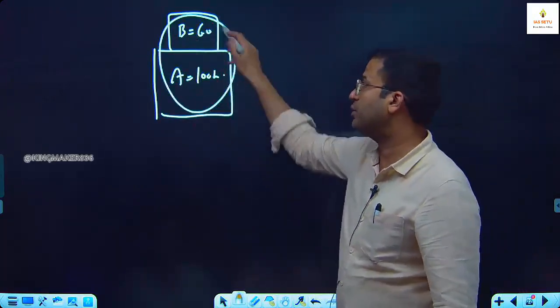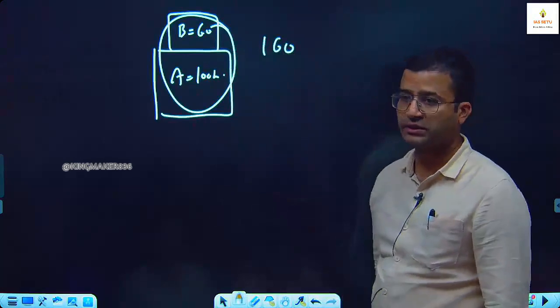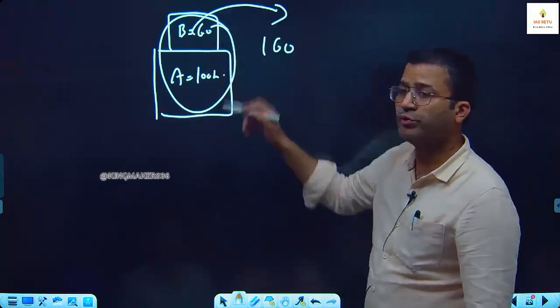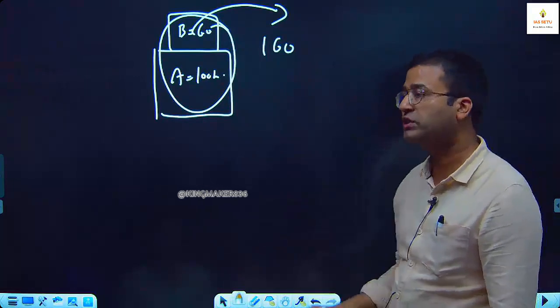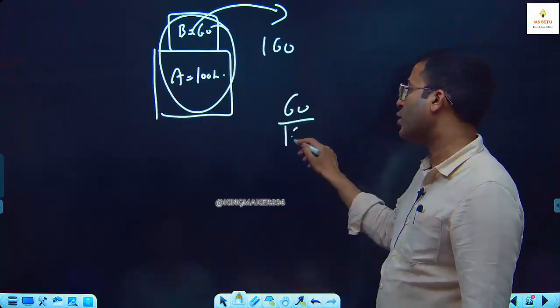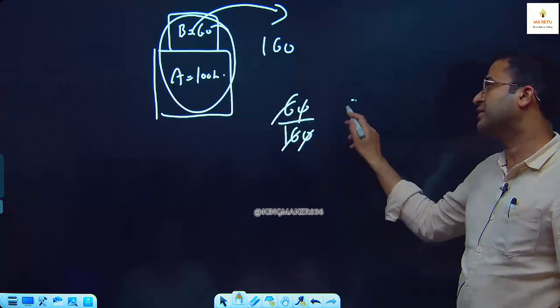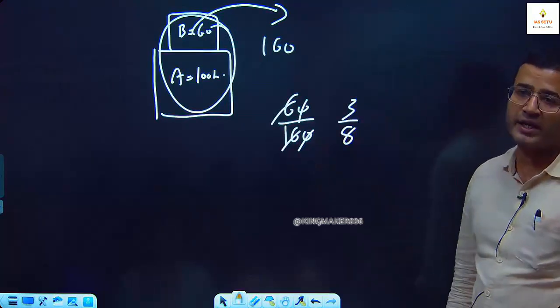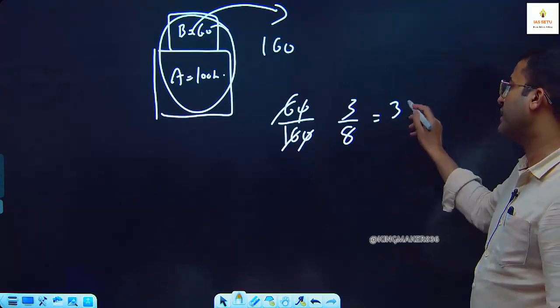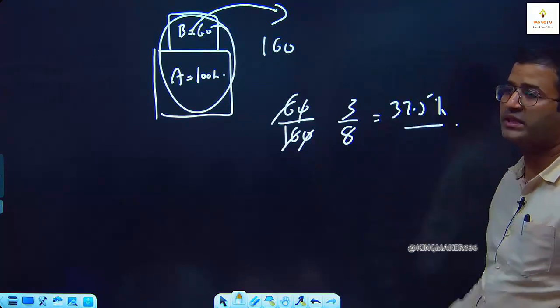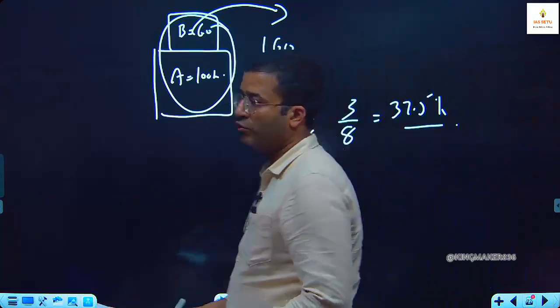What is the total weight of A and B? 160. And what we are going to remove now? 60. So what has been removed out of 160? 60 out of 160, it is 3 by 8. 1 by 8 is 12.5%, 2 by 8 is 25%, 3 by 8 is 37.5% decrease in overall weight.